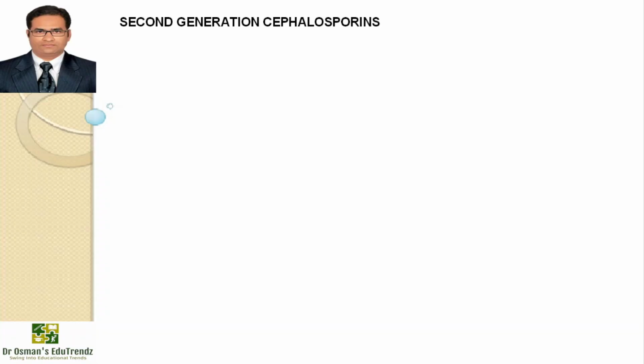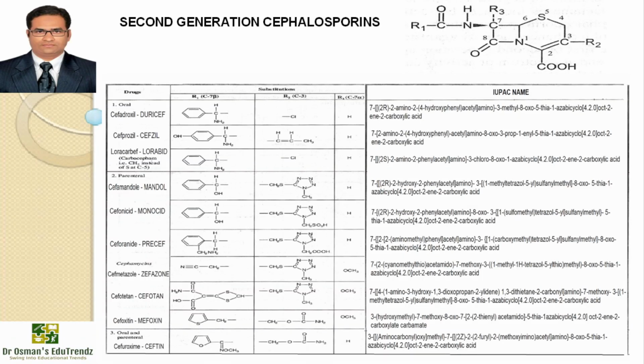Now the second generation cephalosporins. So you can see the substitutions and different types of second generation cephalosporins. We have cefadroxil, Duricef, cefprozil, Cefzil, substitutions and IUPAC name. Loracarbef, Lorabid, where CH2 instead of sulfur at C5 is replaced, and cefamandole, Mandol, cefonicid, Monocid, ceforanide, Precef, cefmetazole, Zefazone, cefotetan, Cefotan, cefoxitin, that is Mefoxin, cefuroxime, Ceftin, and substitutions and IUPAC names.